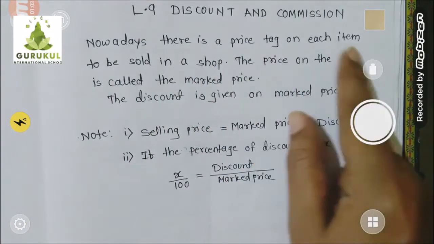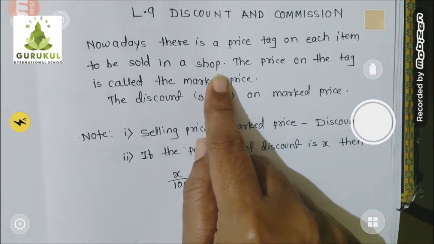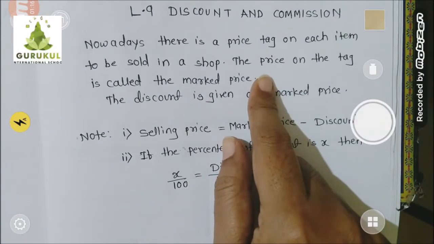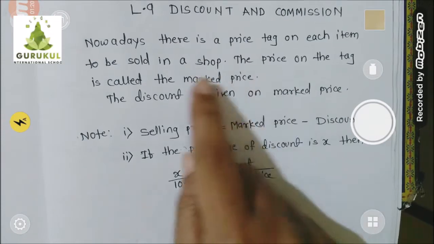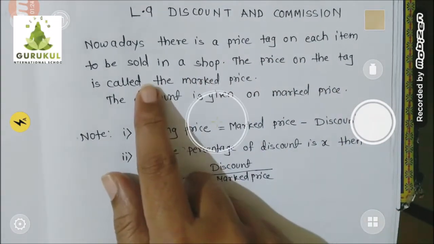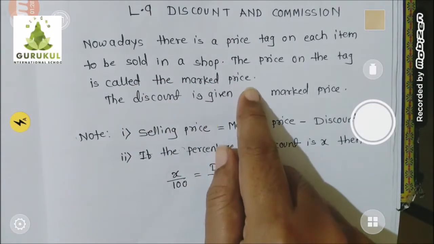Nowadays, there is a price tag on each item to be sold in a shop. Whether it is a Maggi packet or any cloth or any object, on that price tag is always written, as I gave you the example of Maggi. Same way on every product the price tag is written. And whatever price is written on that packet or on that object, that is called as mark price.